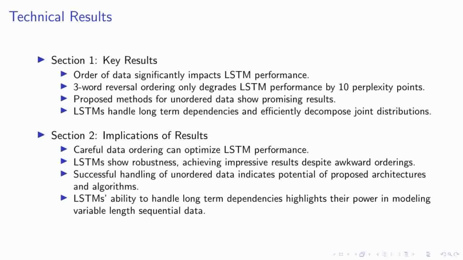Now, let's consider the implications of these results. The fact that careful data ordering can optimize LSTM performance means that we can potentially enhance the effectiveness of our models by simply reordering our data. The robustness of LSTMs, as demonstrated by their impressive performance despite awkward orderings, is a testament to their versatility. This robustness, combined with the successful handling of unordered data, indicates the potential of our proposed architectures and algorithms. Finally, the ability of LSTMs to handle long-term dependencies underscores their power in modeling variable-length sequential data. This is a key strength that sets them apart in the field of deep learning.